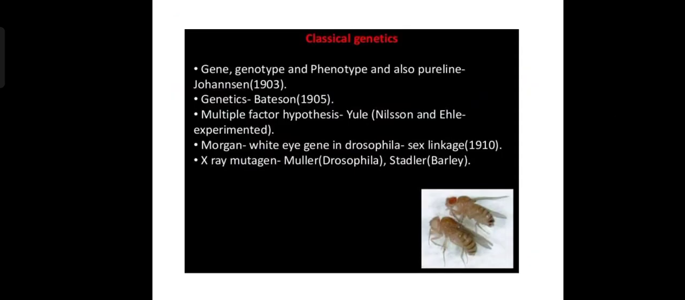Classical genetics is the same. We know that gene, genotype, and phenotype terms, and also pure line, were given by Johannsen. The genetics term was given by Bateson. Multiple factor hypothesis: Yule, Nilsson-Ehle experimented. Morgan gave the white eye gene in Drosophila, showing sex linkage, and X-ray mutagenesis by Muller and Stadler.